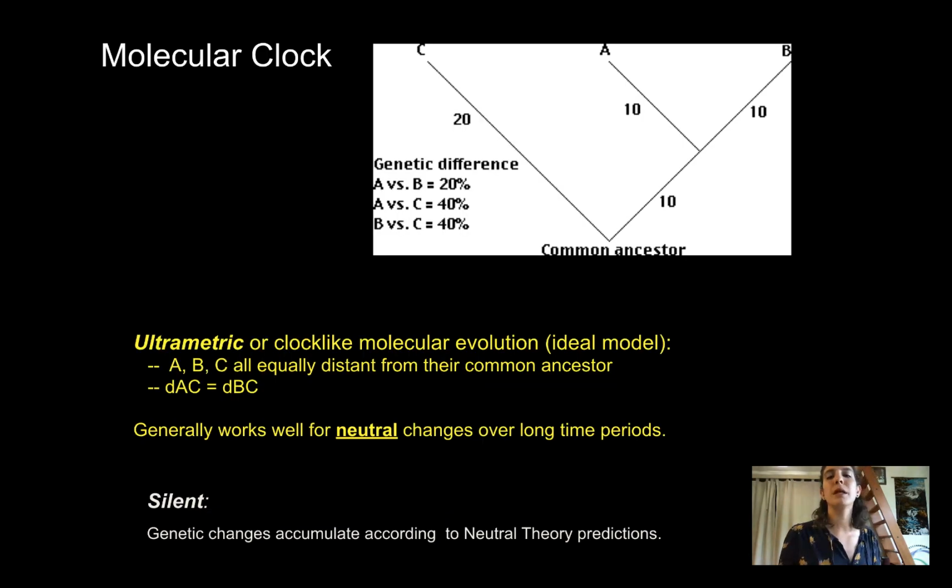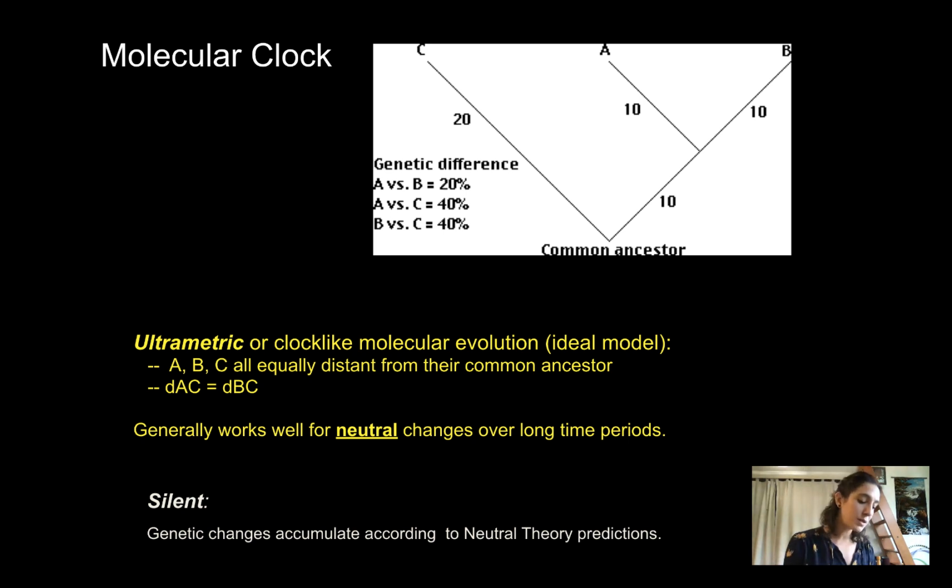We talked about the molecular clock very briefly earlier this semester in light of building cladograms with the UPGMA method. One requirement for that was that the data was ultrametric or clock-like. That was the ideal model. Or in other words, the genetic distance from A to C is the same as the genetic distance from B to C. This works well, or really works only, with neutral changes over long periods of time.